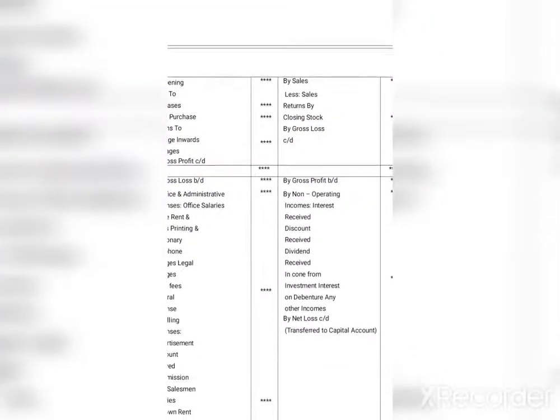And if there is gross loss in the trading account, that will be carried forward, that is, brought down to the debit side. So this is how the P&L account is prepared, and this is the proforma of a profit and loss account.